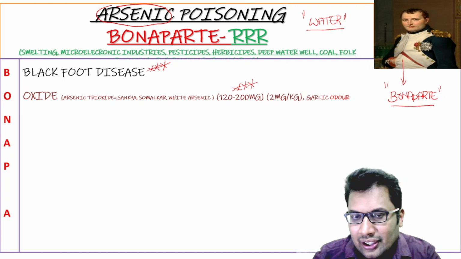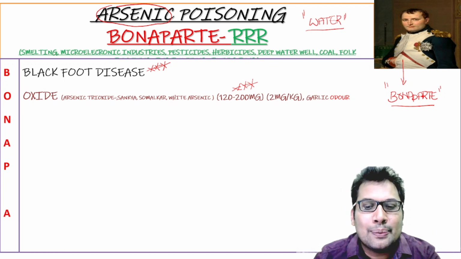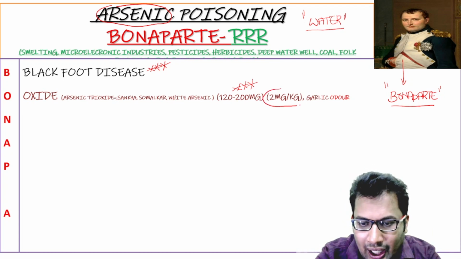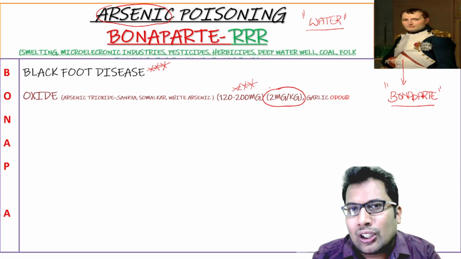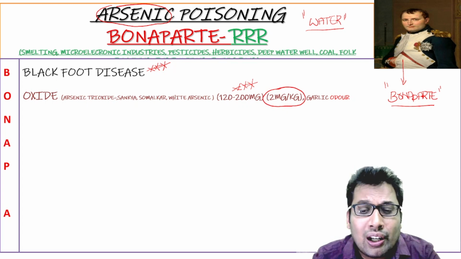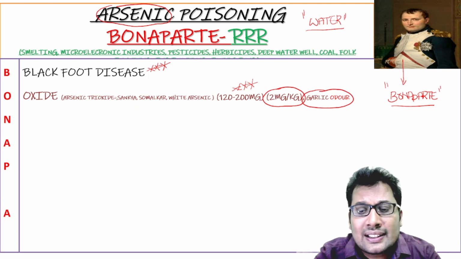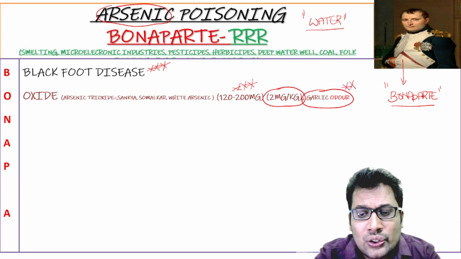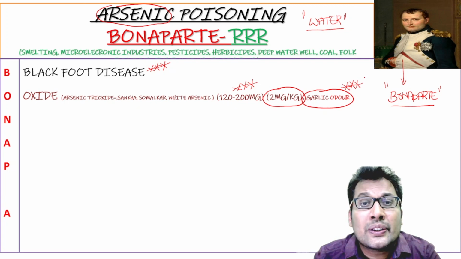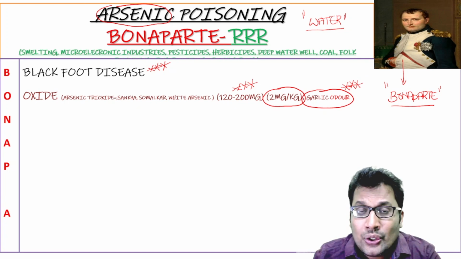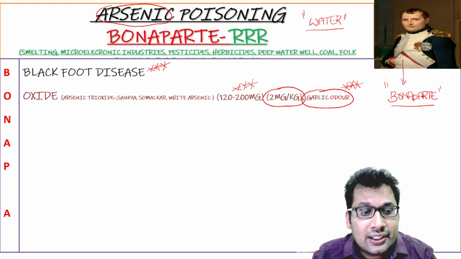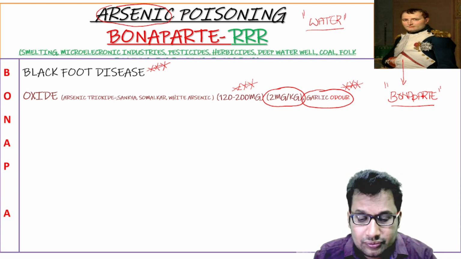In children, it is 2 milligram per kg body weight. One more O, for garlic odor, again commonly asked in exam. Garlic odor is also seen in phosphorus poison.